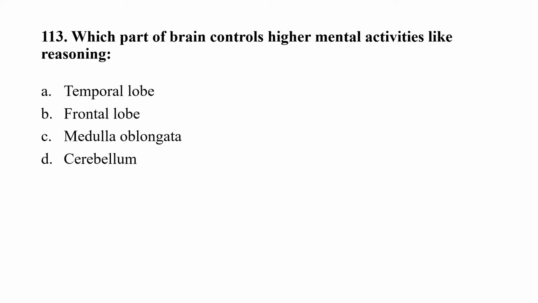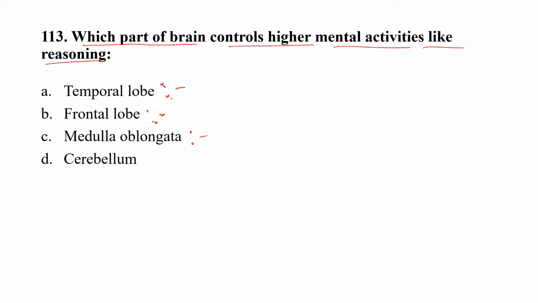Question number 113. Which part of the brain controls higher mental activities like reasoning? Option A, temporal lobe, option B, frontal lobe, option C, medulla oblongata, option D, cerebellum. The temporal lobe's main function is understanding language, memory acquisition, face recognition, and processing auditory information. And the frontal lobe's function is voluntary movement, consciousness, reasoning, and creativity.